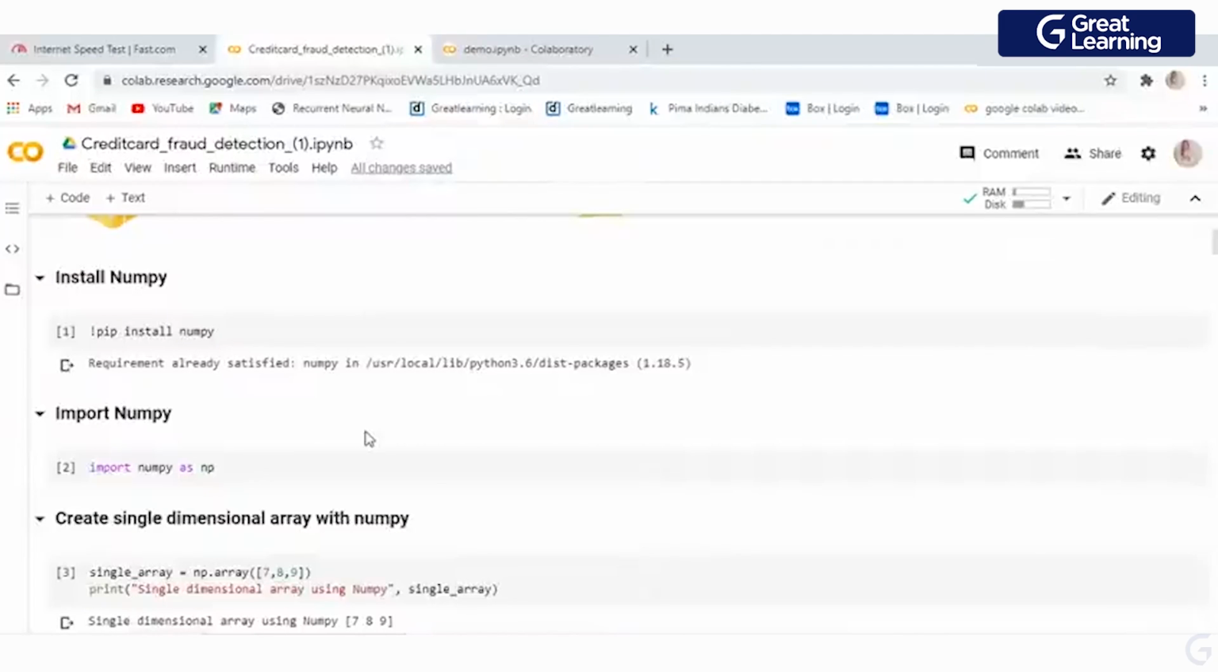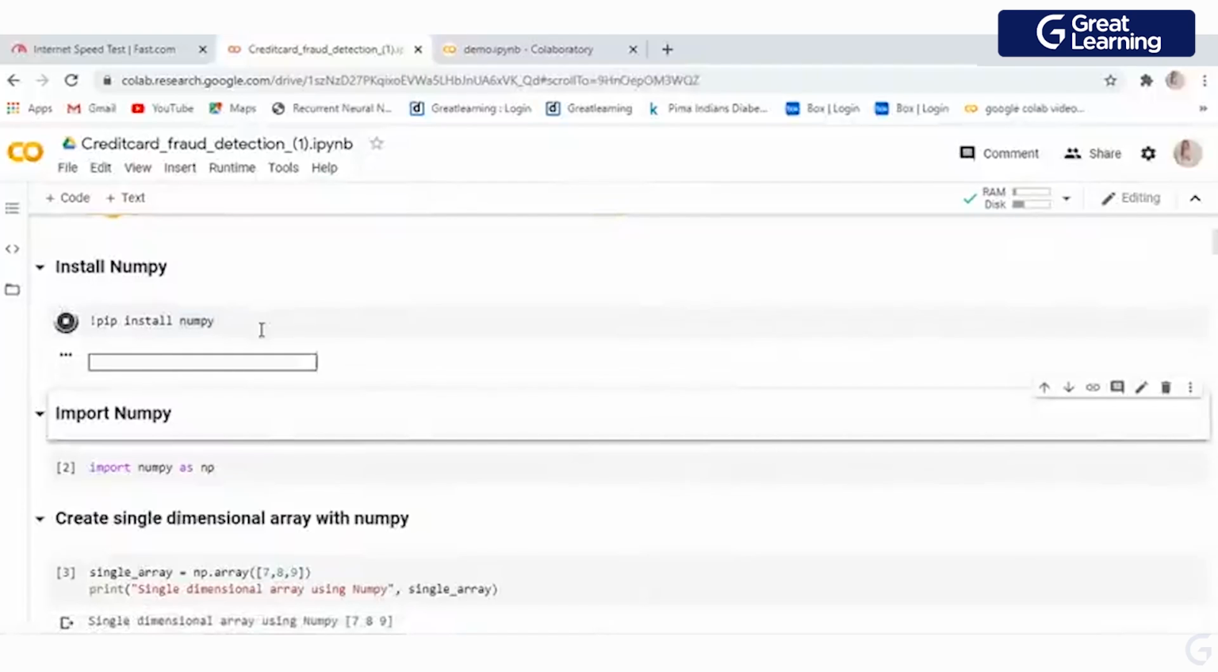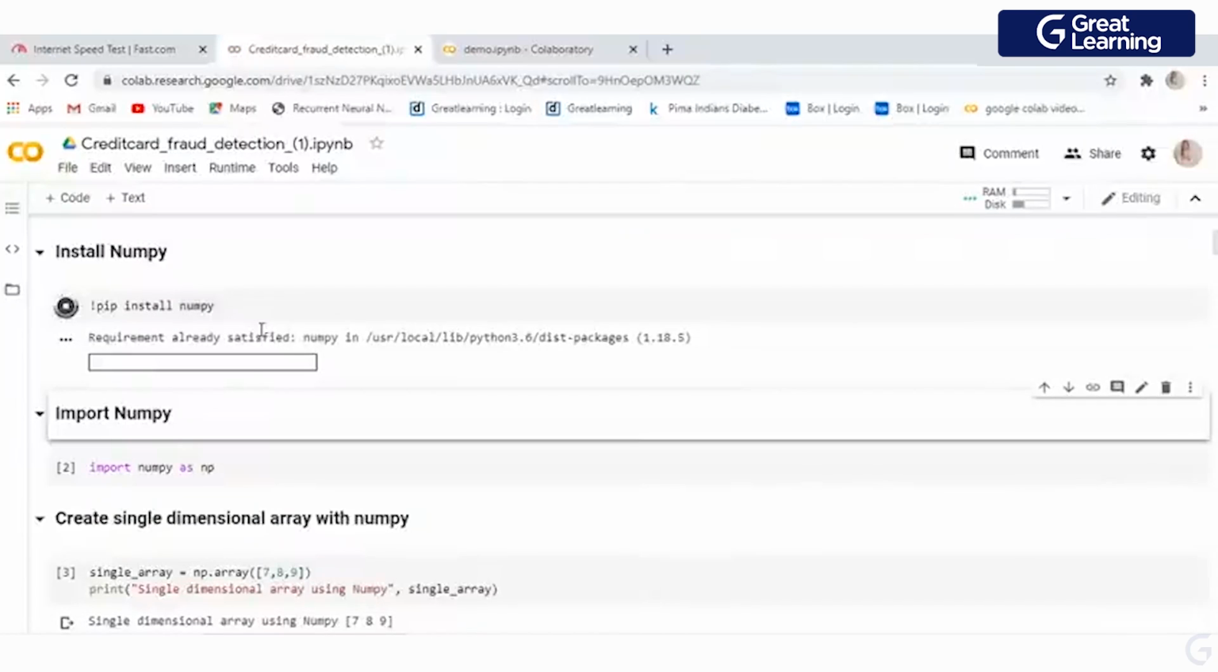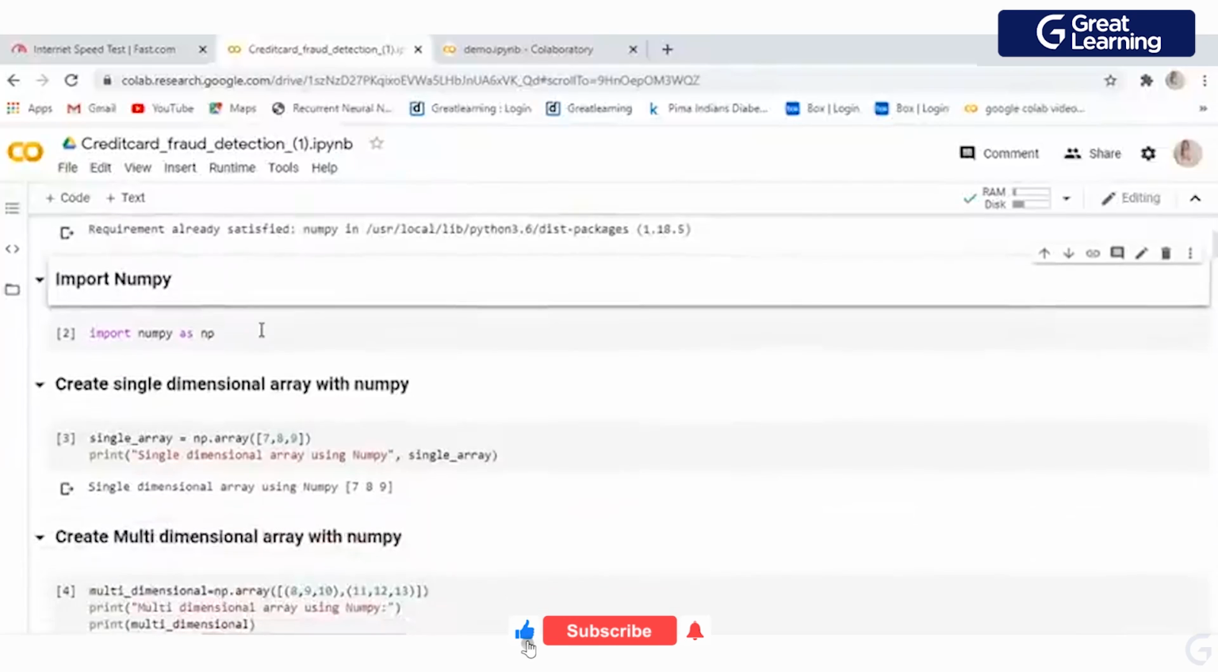What are the basic libraries we have? We have NumPy and pandas. I already told that NumPy is a library that we use for mathematical calculation, and we use pandas for manipulating our data. So here you can see, if you need to install NumPy, you need to write pip install numpy, and your NumPy will be installed. For the case of Google Colab, this is already pre-installed, so you are getting "already satisfied."